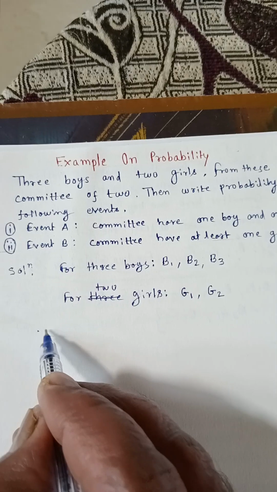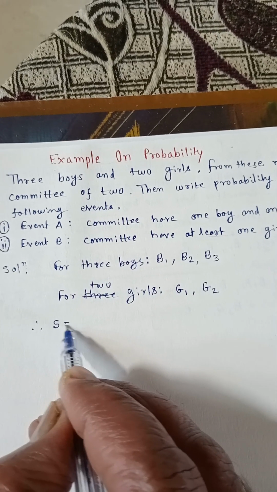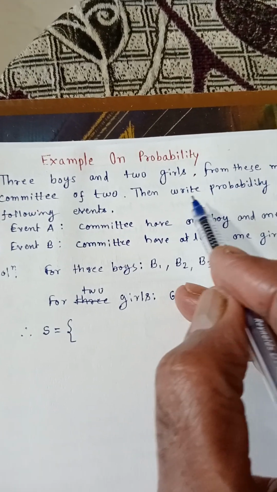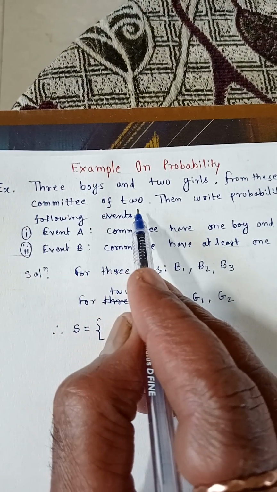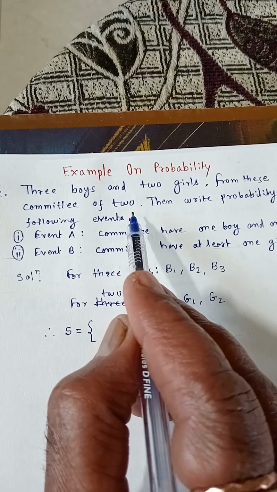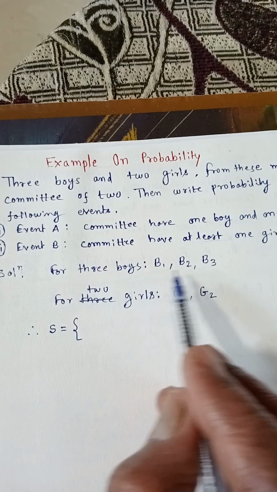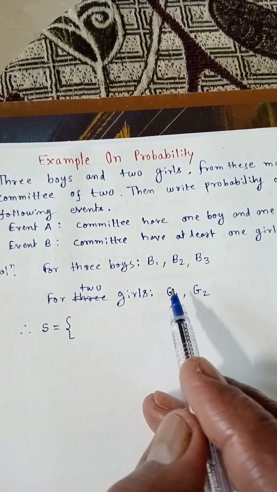Therefore, sample space S is equal to three boys and 2 girls. From these, make a committee of 2.